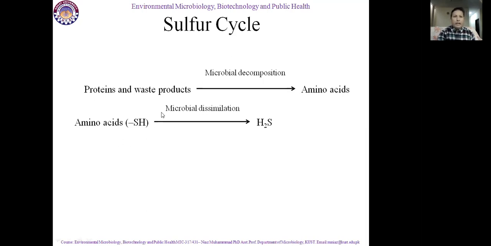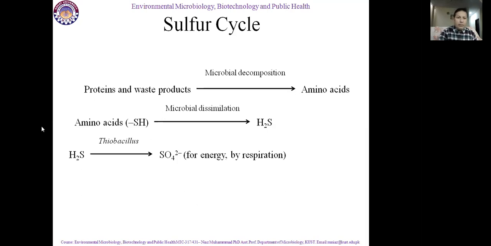Amino acids are converted into H2S by means of microbial action, and the process has been given the name microbial desulfhydration. So this H2S, which is present inside the soil, mostly in anaerobic condition, is a most unstable gas.